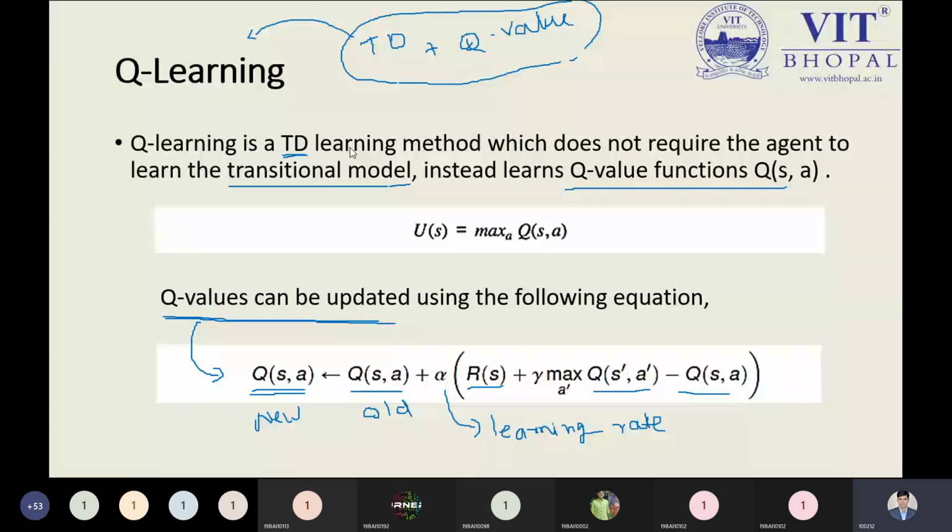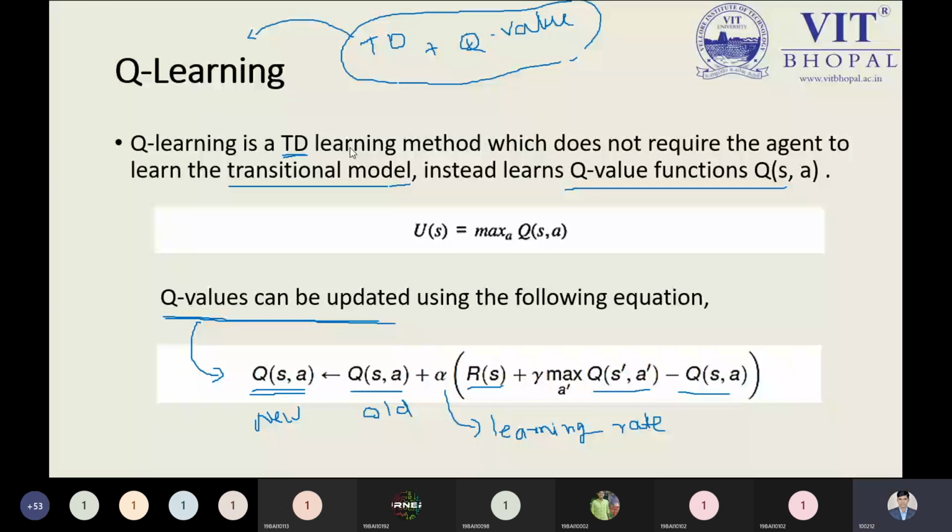So updating is possible in active learning, while updating in passive learning is not possible because we have to use a fixed policy in passive learning. With active learning, we are not using a fixed optimum policy. The policy can be updated or amended by the learning path. So from this perspective, the Q value can be updated, by the following equation you can see over here.